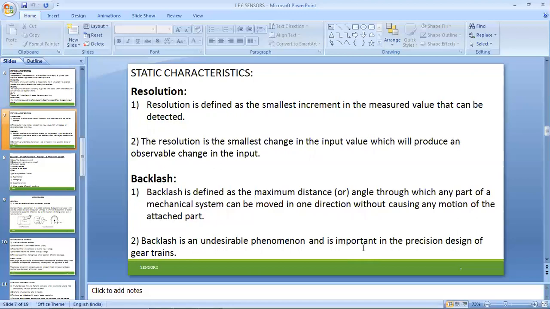Next one, backlash is an undesirable phenomenon, important in the precision design of gear trains. Here there is the word gear train.